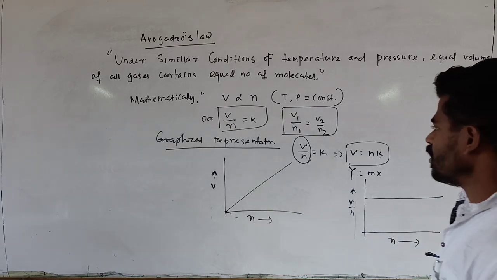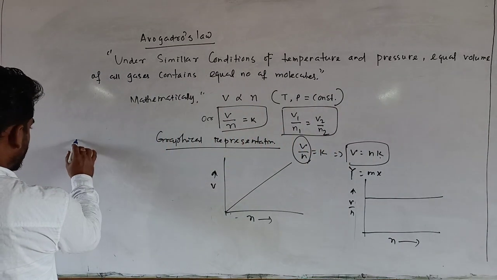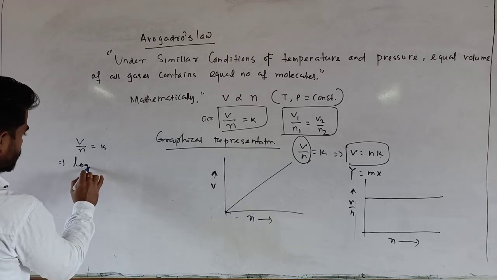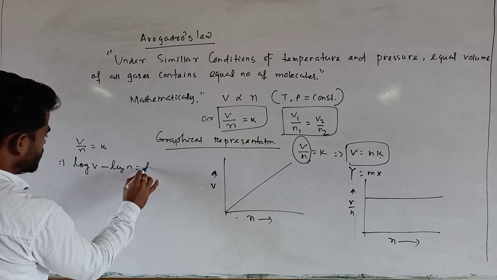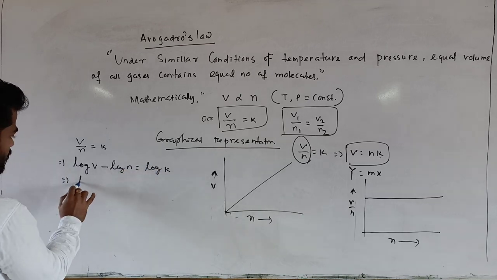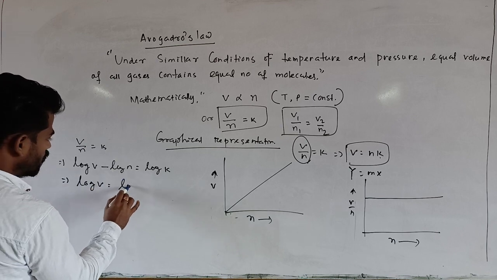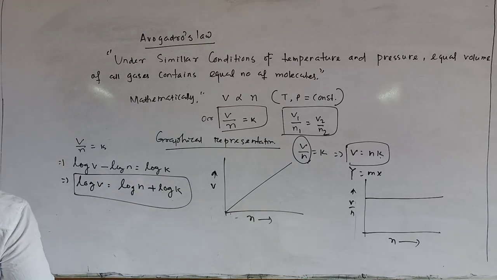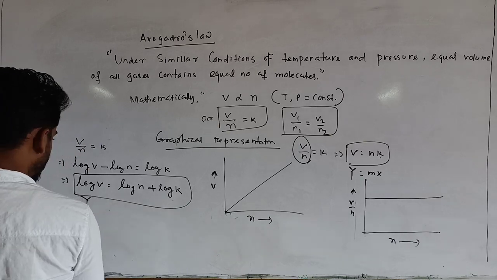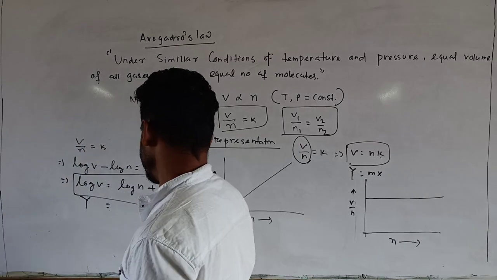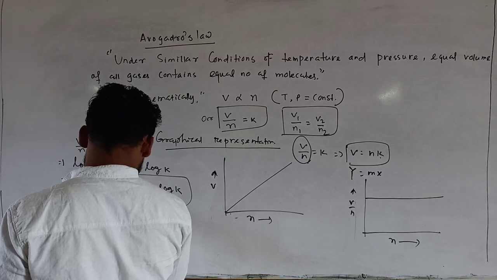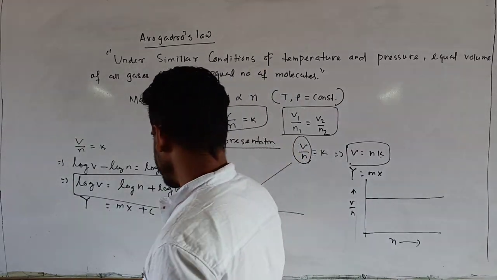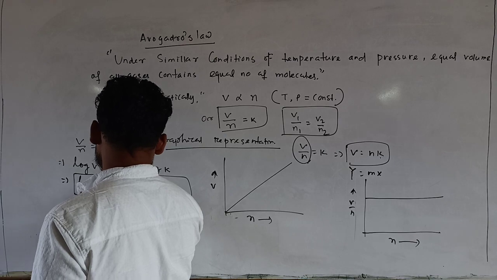Again, if you consider the logarithmic form, V by N is equal to K. That implies log V minus log N is log K, so log V is equal to log N plus log K. This equation can be considered as y equals 1 into log N, that is mx plus c, where c is equal to log K. What is the value of the slope here?